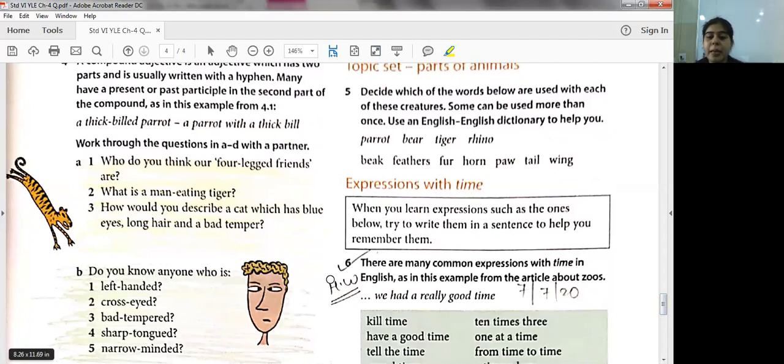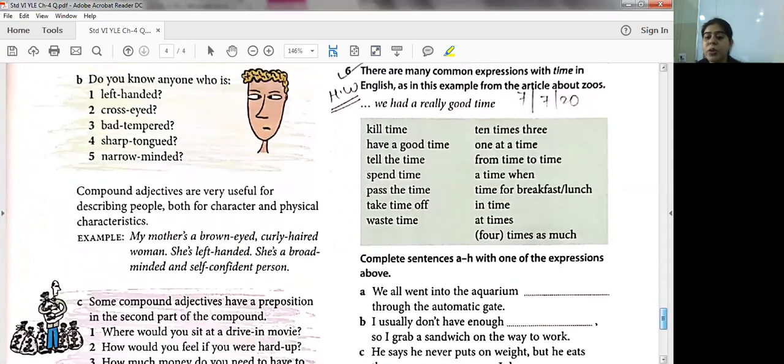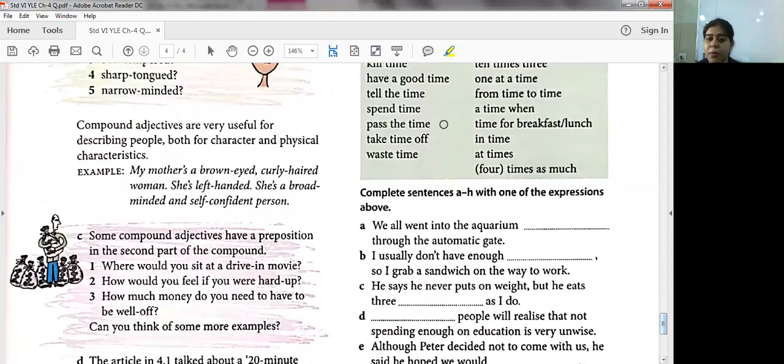Now, your other homework, students, is question number 6. What you are supposed to do is complete the sentences from A to H by using one of the time expressions above. So you have to select the expressions from here and complete the blanks.